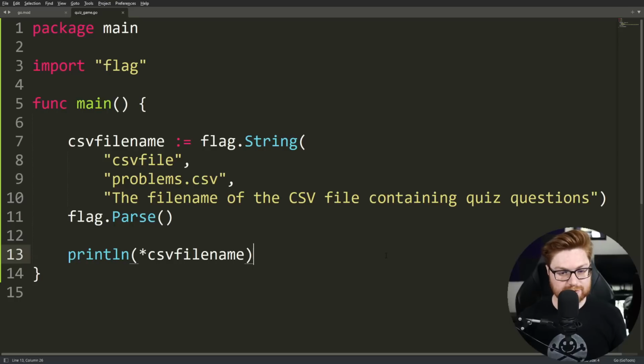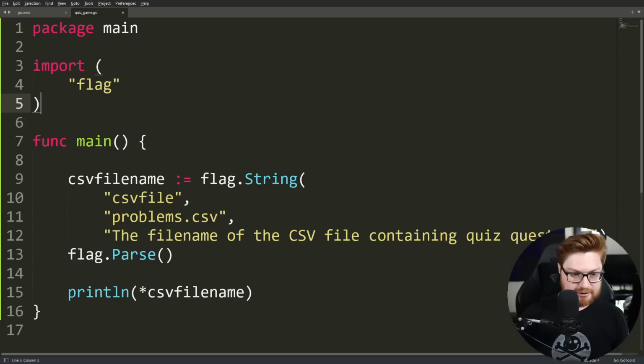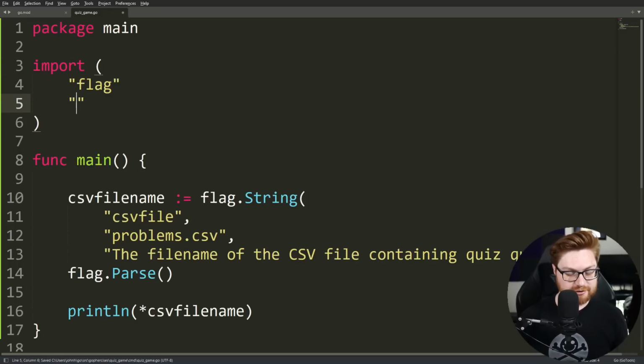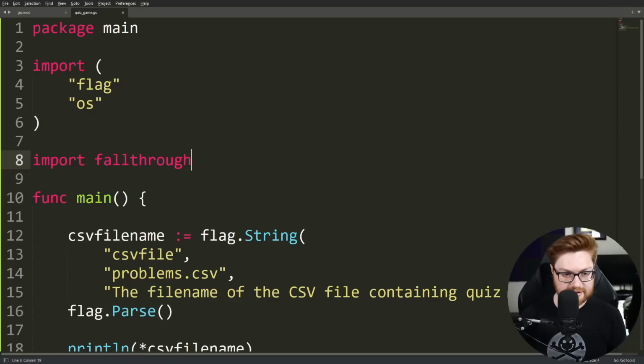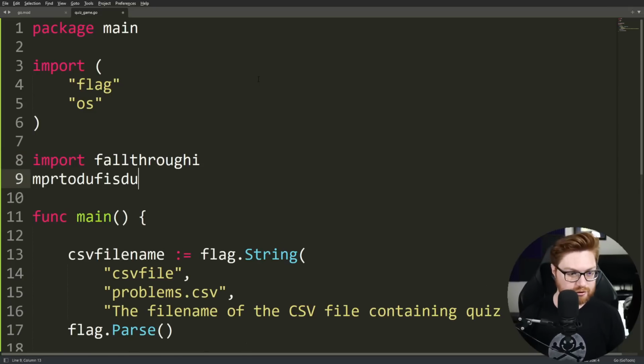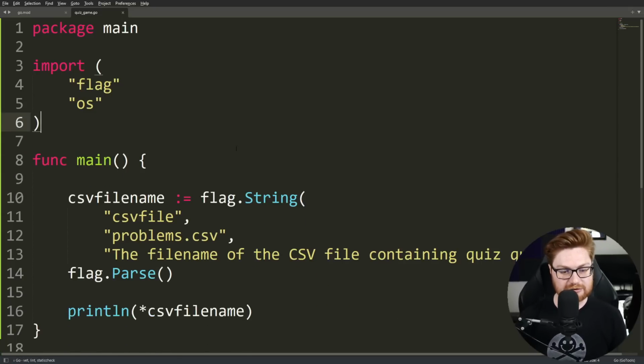So now that we've retrieved the file name that we want to open, we need to go ahead and actually open it. And we can do that with another import, another Golang built-in for us, part of the standard library for packages, and that is the OS package. You'll notice I've separated out the imports by using parentheses and the new strings on new lines here. That's a quick and easy way without having to type import all this and import another one, import all over, etc. So that works well for us. And now I'll have access to that OS package.